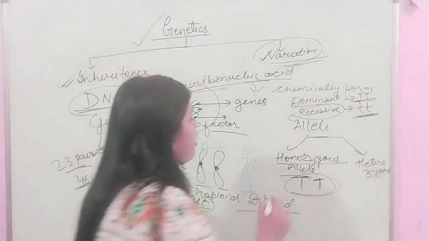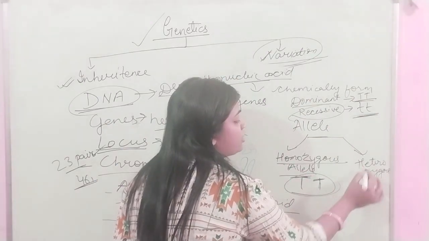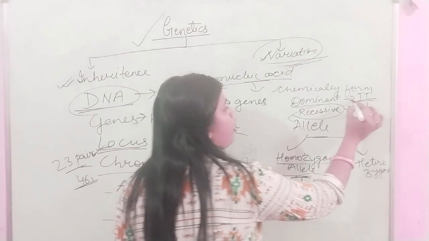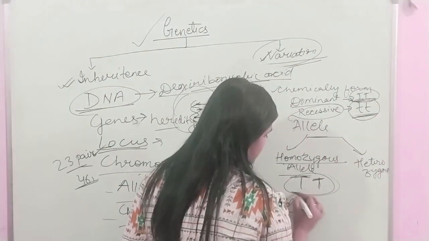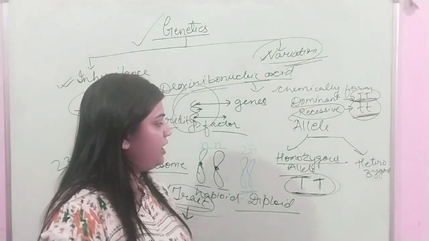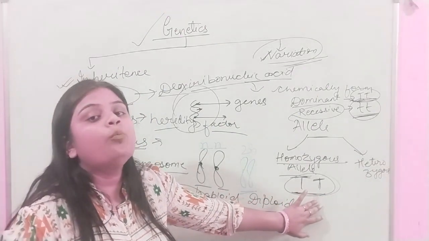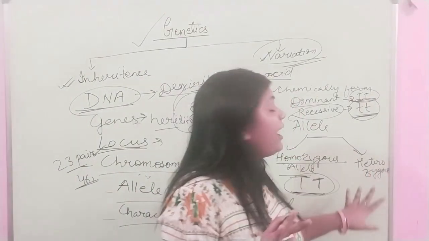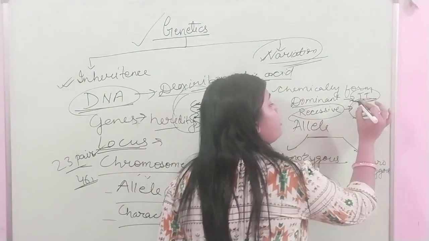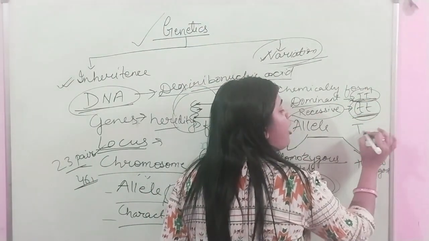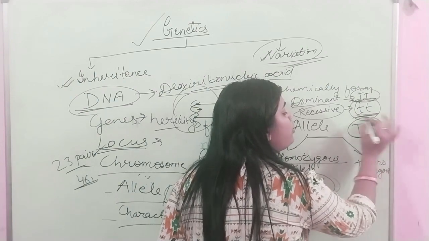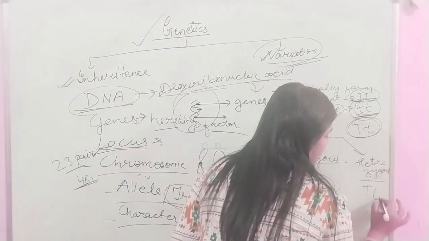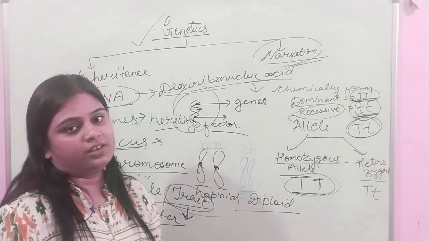So coming to homozygous and heterozygous allele. When same character, either dominant or recessive, same traits is present, that is called homozygous allele. Homo means same type and heterozygous means when one tall and one small, the two different types of traits are present, that is called heterozygous traits.